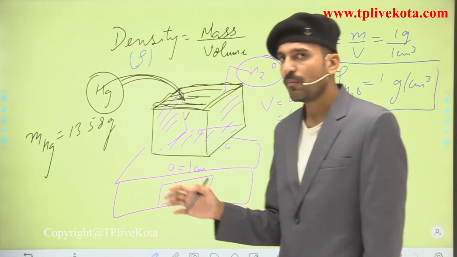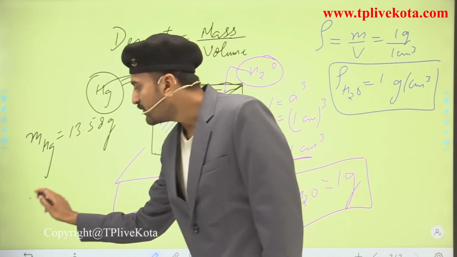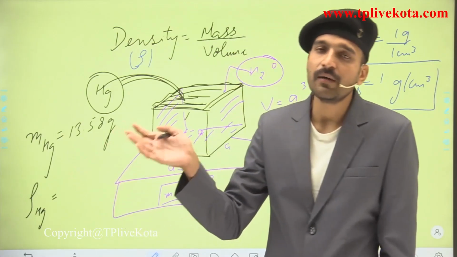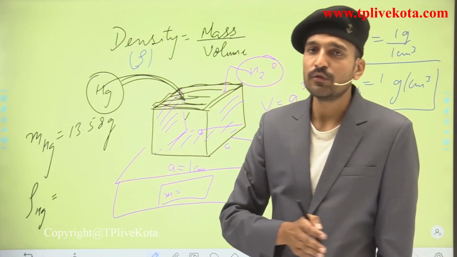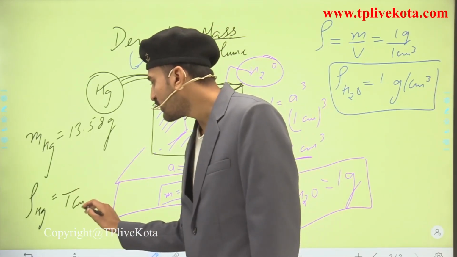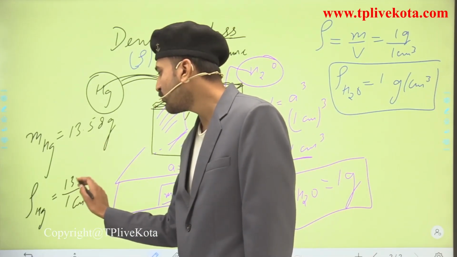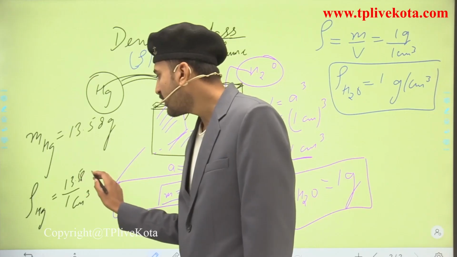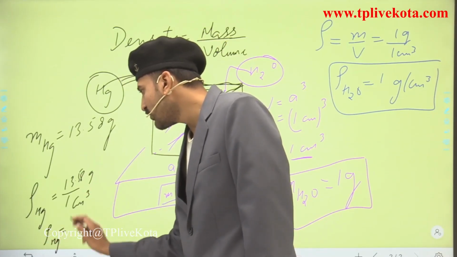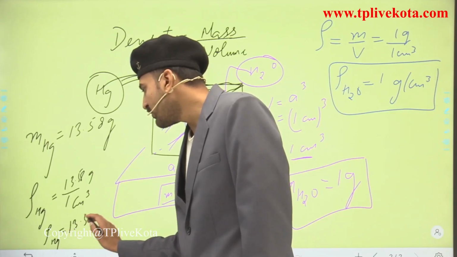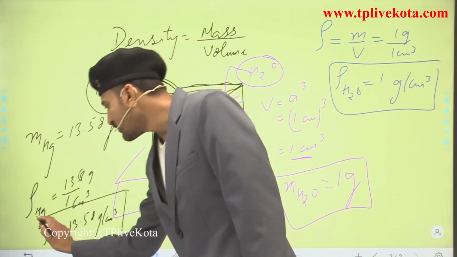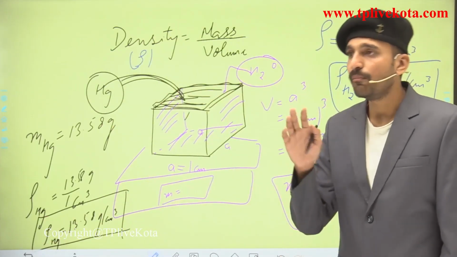Now if we talk about the density of mercury, what would be the density of mercury? That is the mass which is present in a per volume of a substance. So what is the volume? Volume is 1 cubic centimeter, and what is the mass? That is 13.58 gram. So the density of mercury comes out to be 13.58 gram per cubic centimeter. So students, this is the meaning of density.